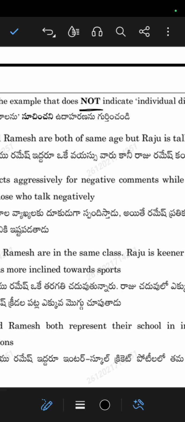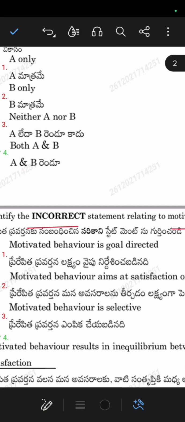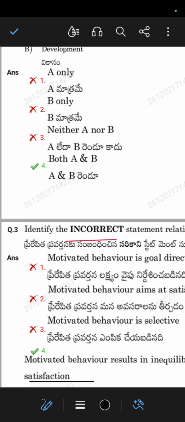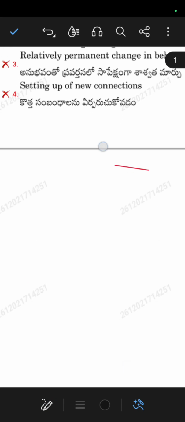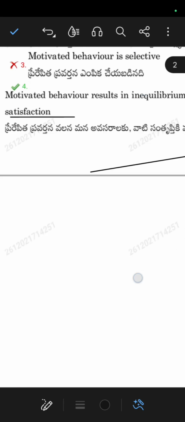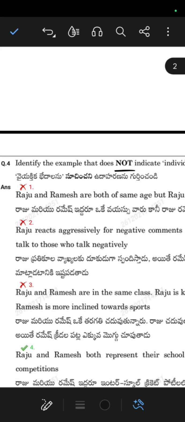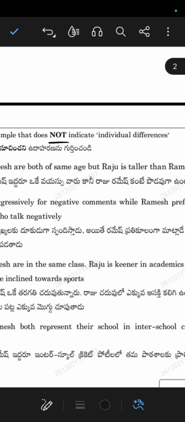If you are observing, the questions are giving incorrect, and in the first question, not. So all of them are giving the questions as not or incorrect. While you are going through any topic, you can easily understand. See for example here, individual differences. So individual differences means what?